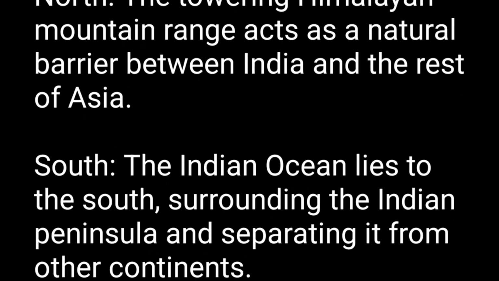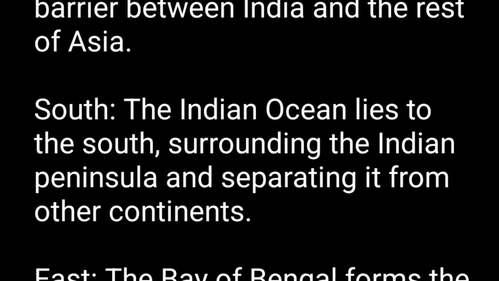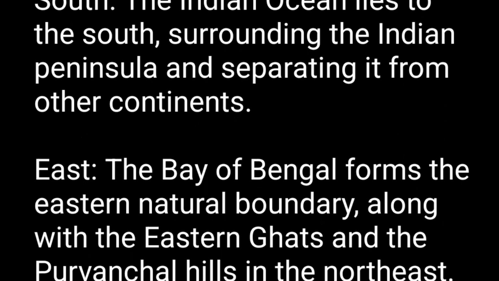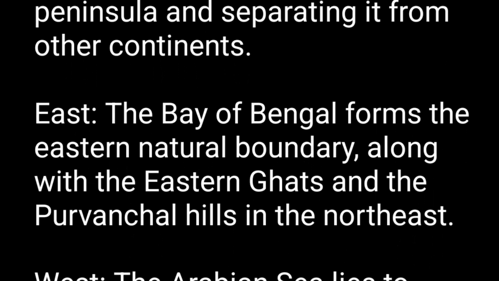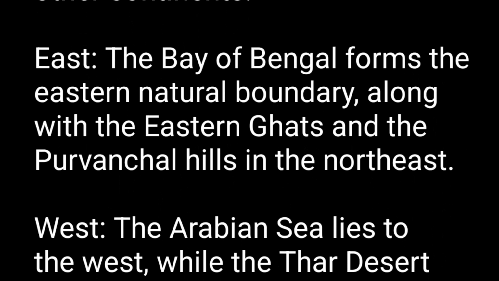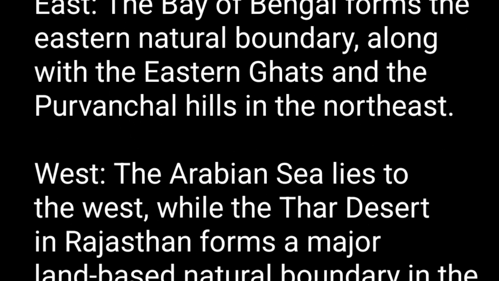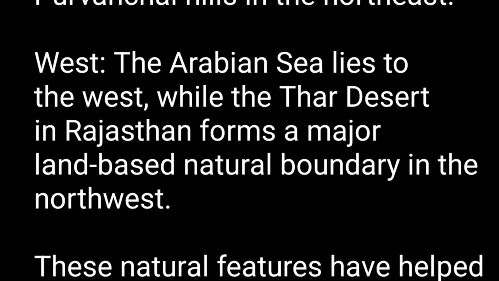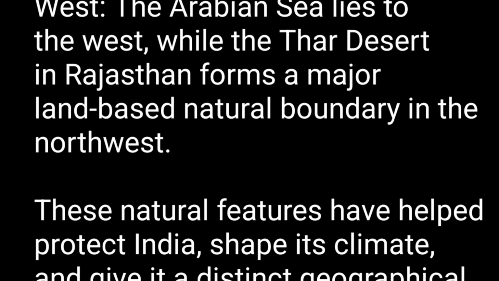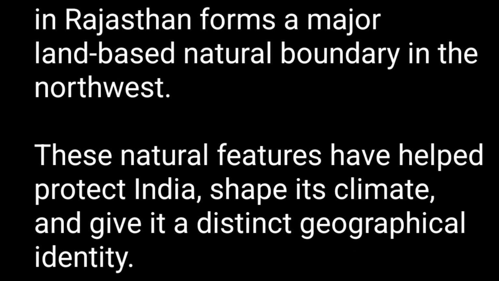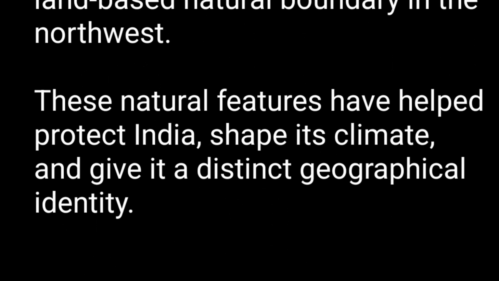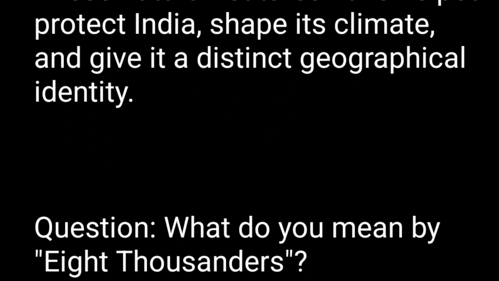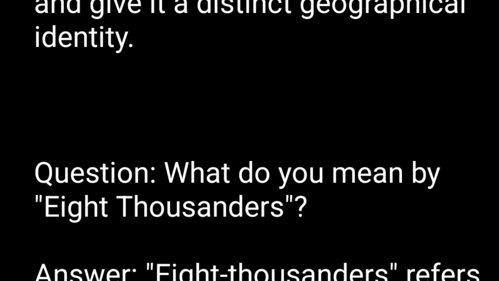The Indian Ocean lies to the south, surrounding the Indian peninsula and separating it from other continents. East: The Bay of Bengal forms the eastern natural boundary, along with the Eastern Ghats and the Purvanchal Hills in the northeast. West: The Arabian Sea lies to the west, while the Thar Desert in Rajasthan forms a major land-based natural boundary in the northwest. These natural features have helped protect India, shape its climate, and give it a distinct geographical identity.